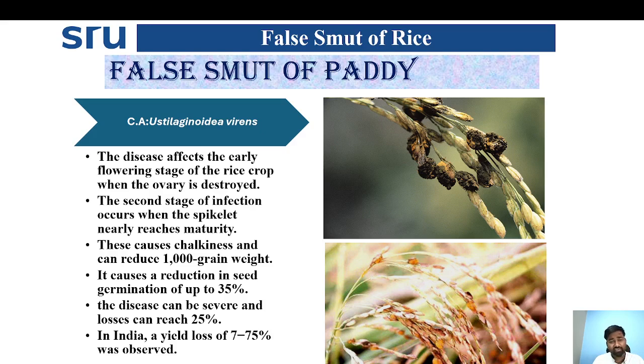This causes chalkiness and can reduce the 1000-grain weight of seeds. It causes a reduction in seed germination of up to 35%. The disease can be severe and can lead to a loss of 25%. In India, yield loss may go up to 75% under severe conditions.